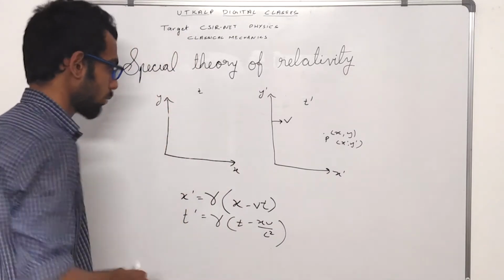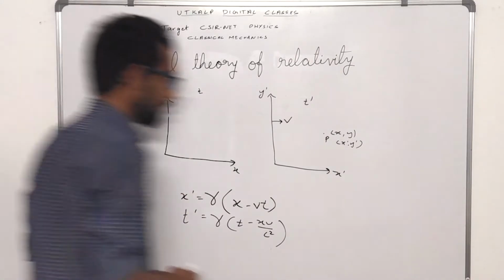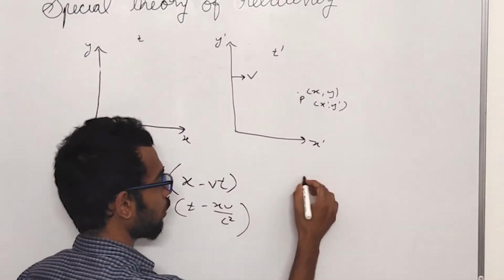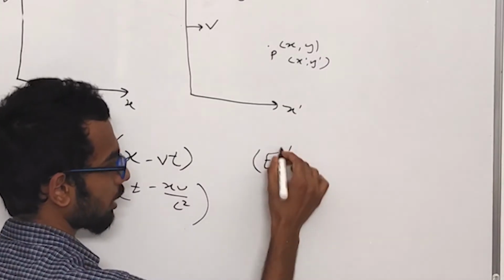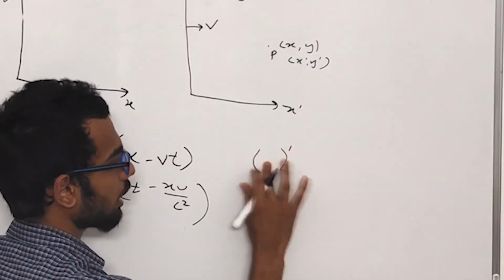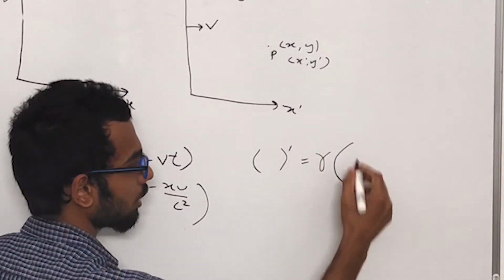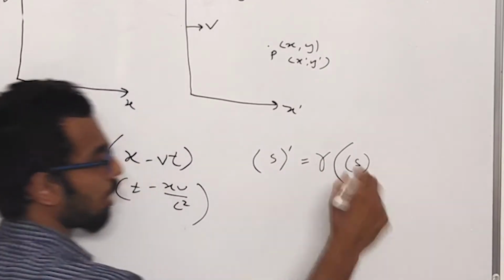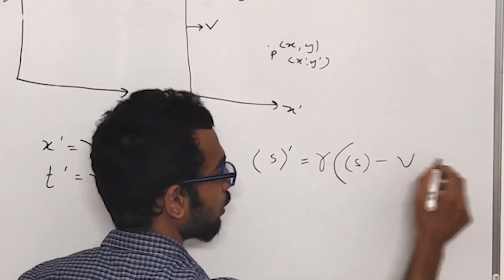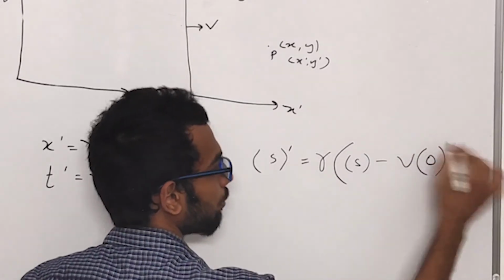So how does this work? Even in this case it works. Something dash, that's how you will be able to do it. Something dash equal to gamma into that something minus V into the other thing. Alright.